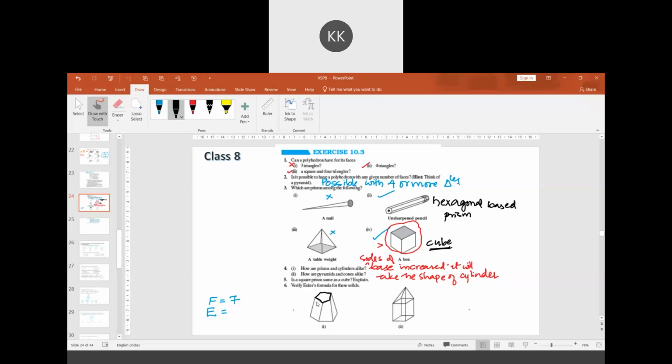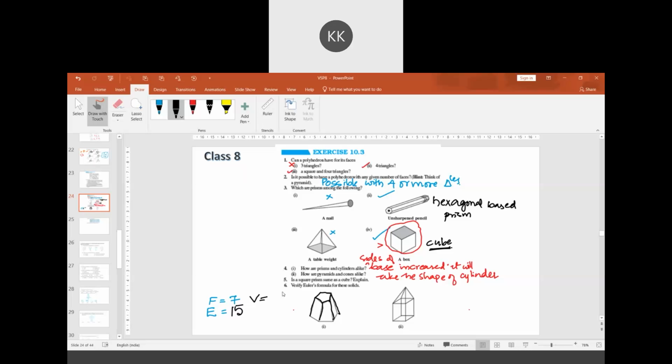In the bottom also 5 will be there. And sideways 1, 2, 3, 4, this is the fifth one. So that is 15. 15 edges are there. Got it? Yes or no? Yes, sir.